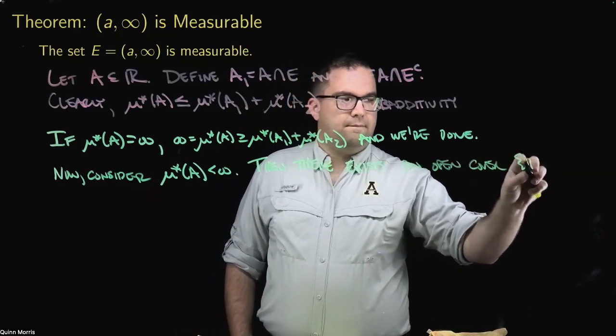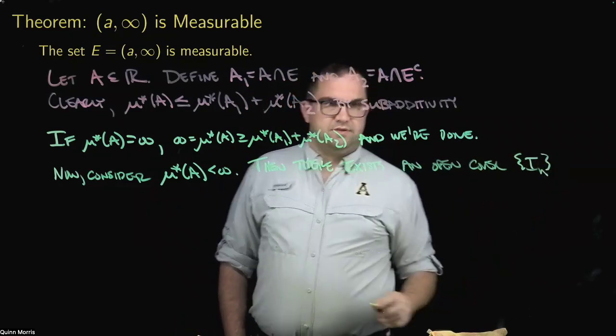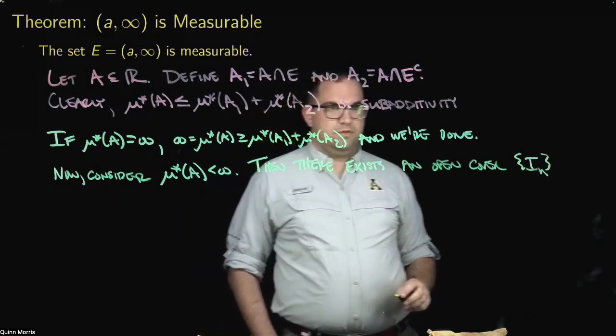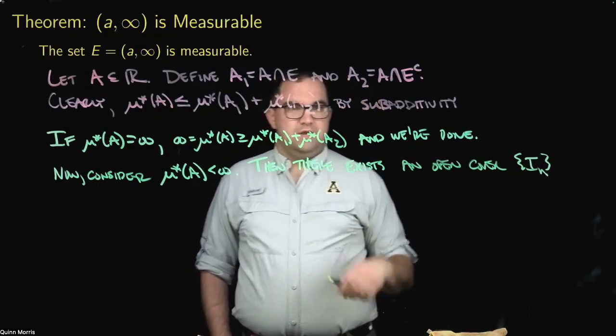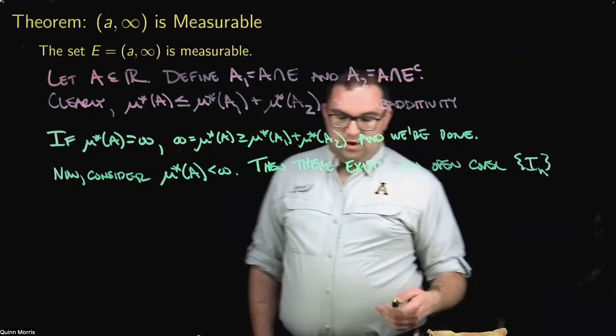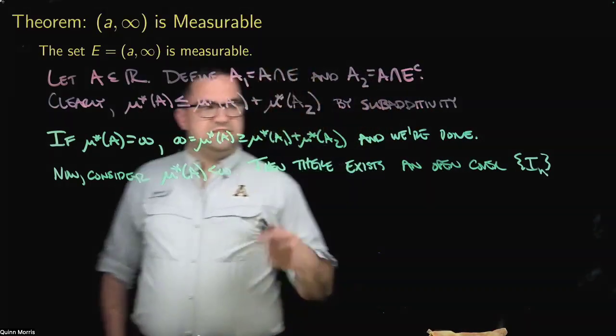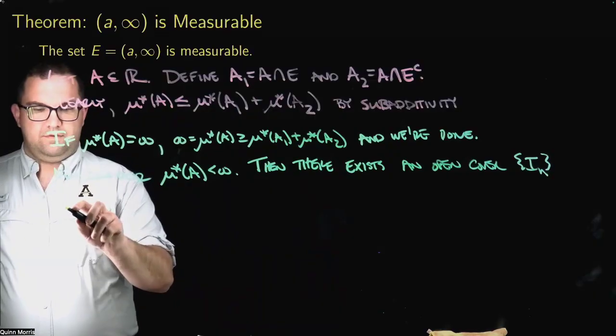And let me call the elements of those that open cover I_N. So those are each of the I_N are open intervals. And there exists an open cover I_N